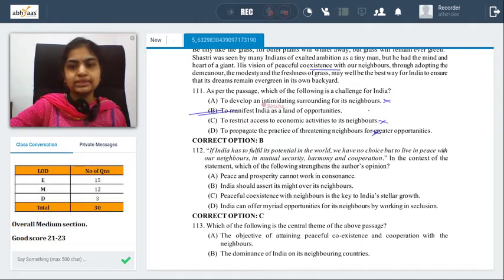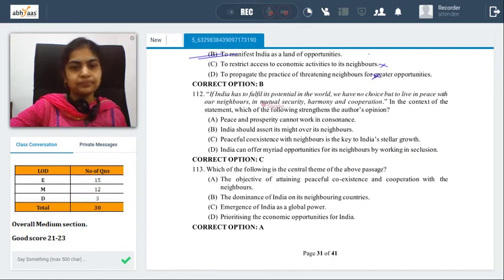Persuade your neighbors to see India as a land of opportunities. They should see you as a country where their economy will also grow along with your economy. So that's what is indicated in the first few lines. So obviously B is the easy, happy option for us.